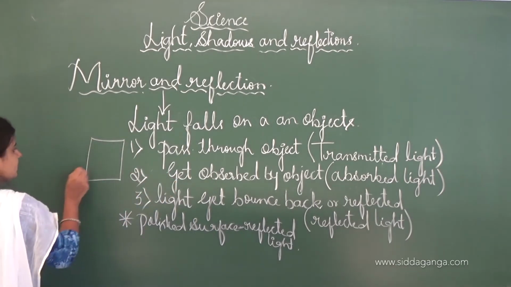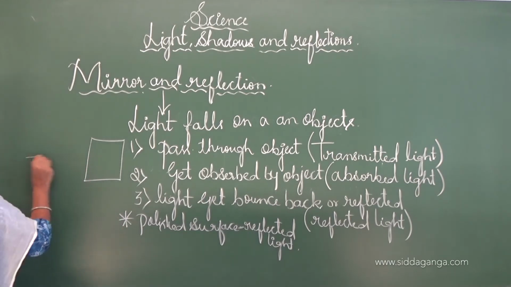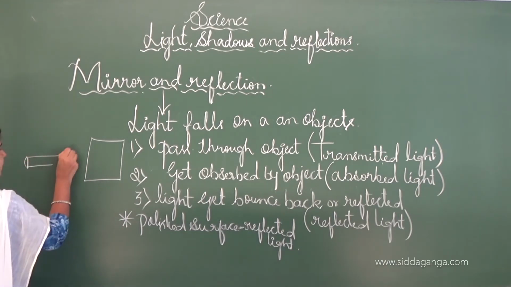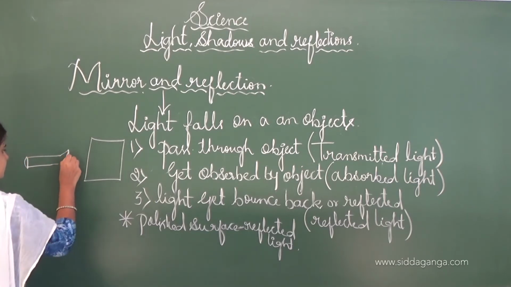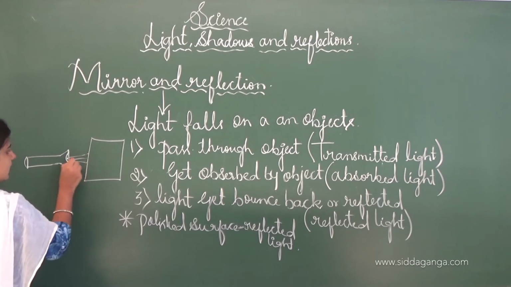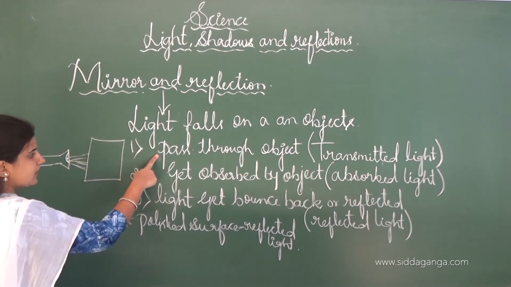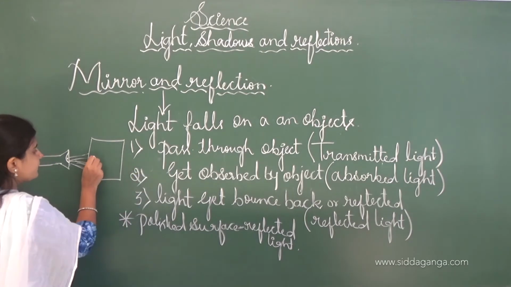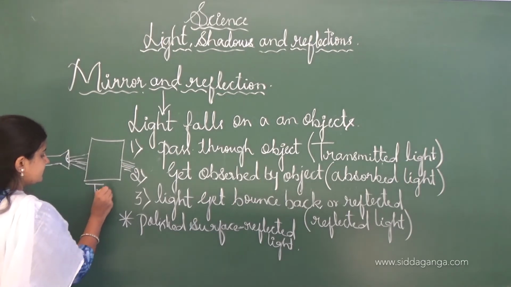For example, here I will put one object and focus the torch. Then, in the first condition, as I told you, the light passes through the object. If it passes through the object like that, it is transmitted light.